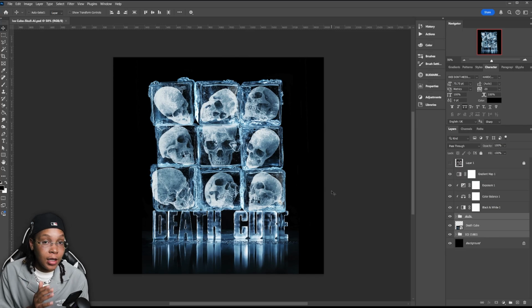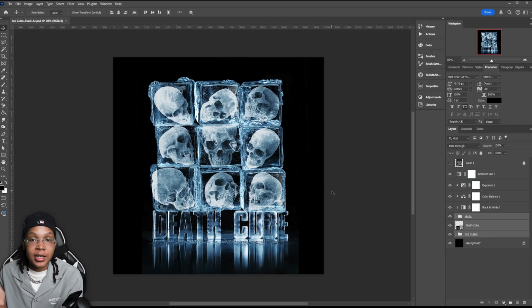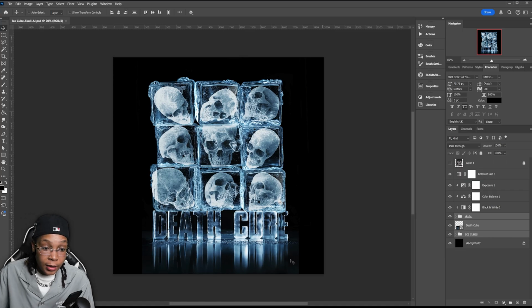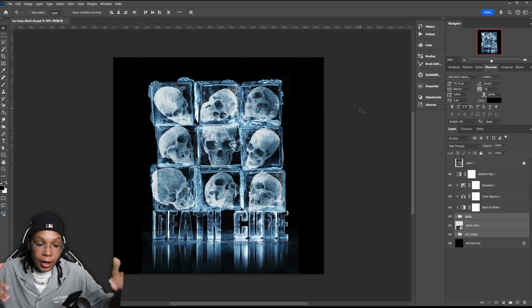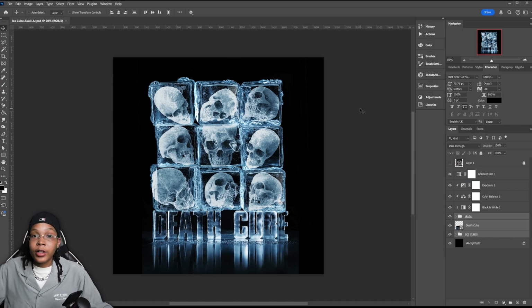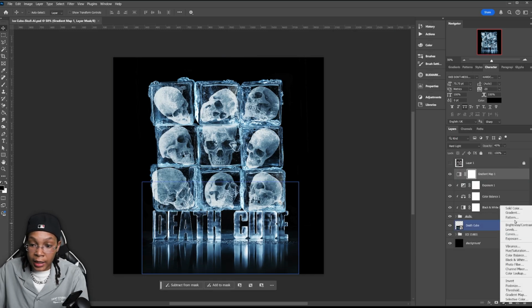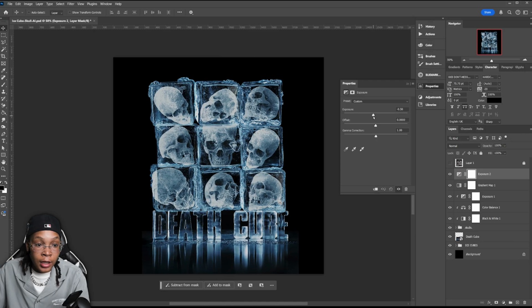You could have done the same thing in Midjourney too, by using each letter or still using the character reference the same way that I just did. But instead of sitting there trying to figure out all these letters, we just utilized what we had available to us. We can go in here and add an exposure layer just so we can make sure everything is aligned. Just bring it down a little bit, drop the exposure down, throw the offset off just a little bit, and then bring down that gamma.